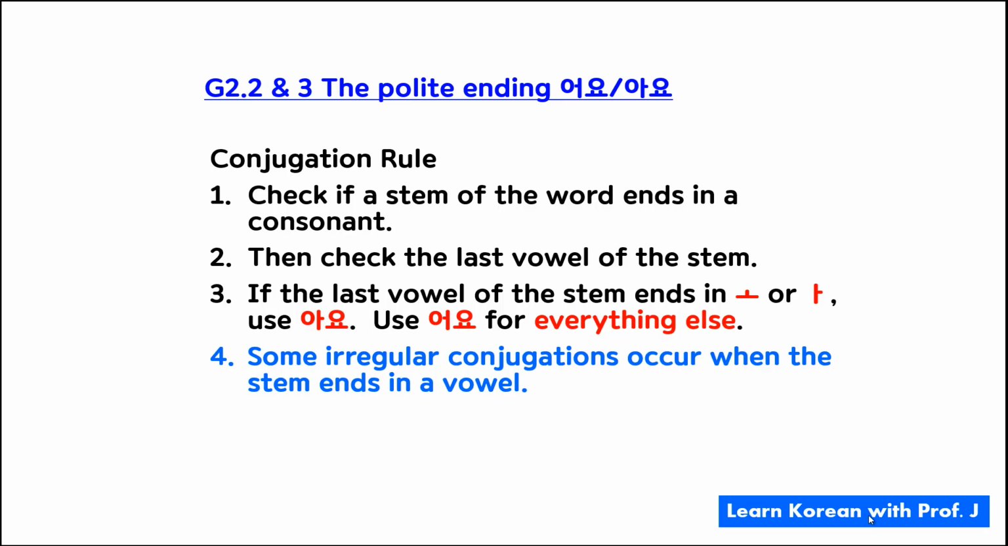In the last video, I covered the first three rules. These rules apply when a stem of the word ends in a consonant. I slightly changed some words in rule number 4, but it means the same. Rule number 4 states some irregular conjugations occur when the stem ends in a vowel. So the first three rules apply when a stem of the word ends in a consonant, and rule number 4 applies when a stem of the word ends in a vowel.